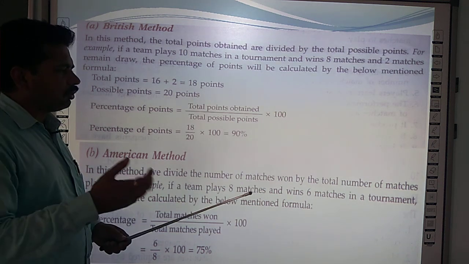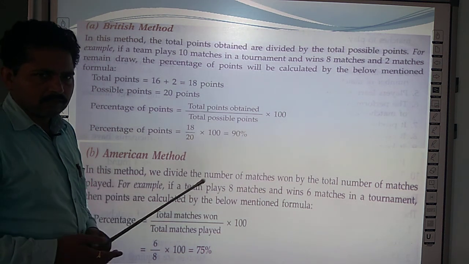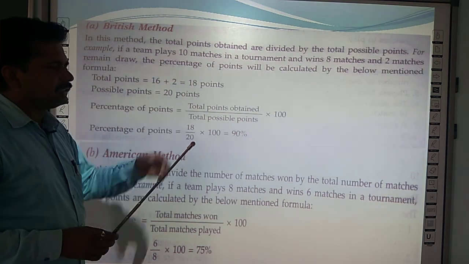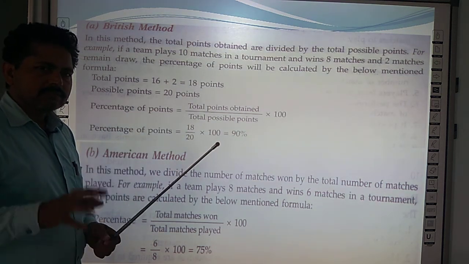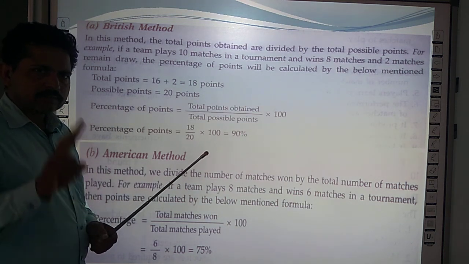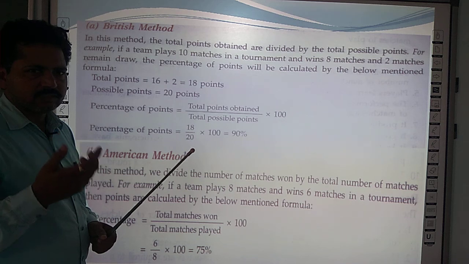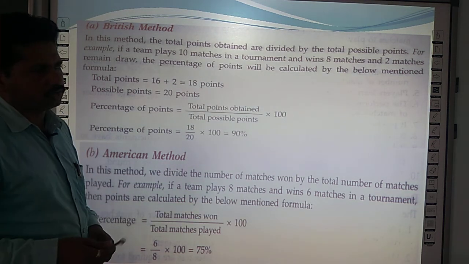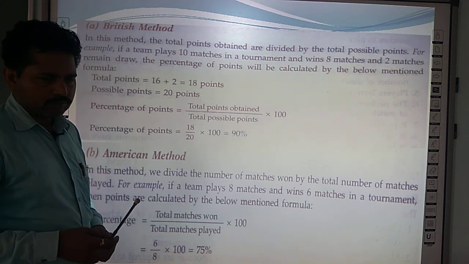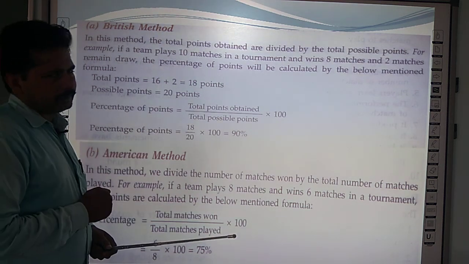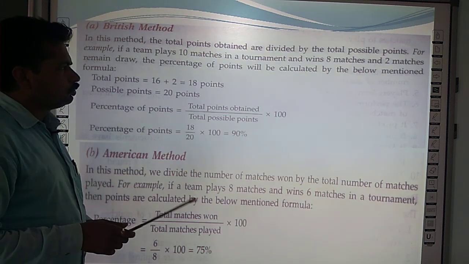On the other hand, there is also a very simple way of tracing out the winners. As I told you in the beginning, the team which wins the match gets 2 points, if the match is a draw they get 1 point, and the team which loses the match gets 0 points. So when we calculate all these points, we also get the winner of the tournament.